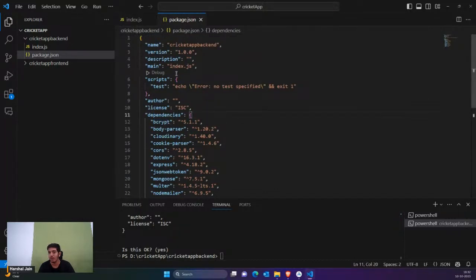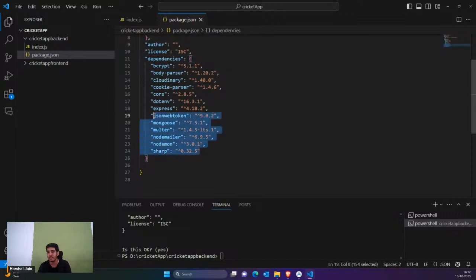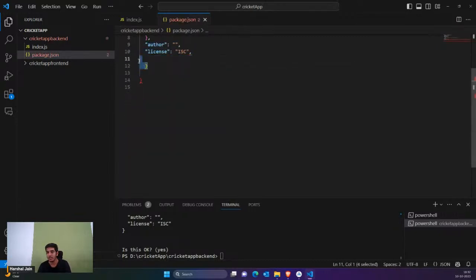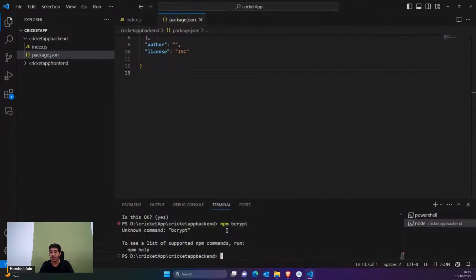But suppose you want to install things manually, what you can do is, instead of this, suppose this was the thing initially, right? You can simply go here and type the same things. For example, suppose we are going to use bcrypt. So I'm simply going to type npm install bcrypt.